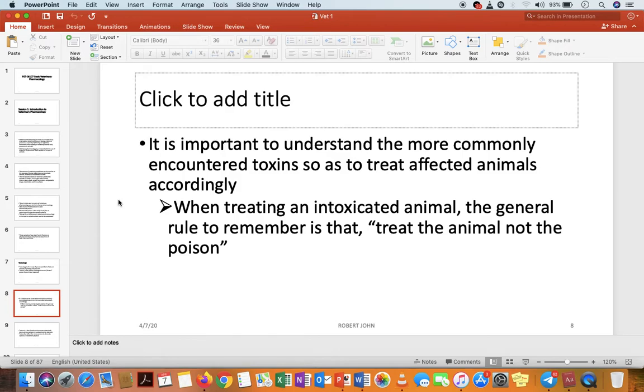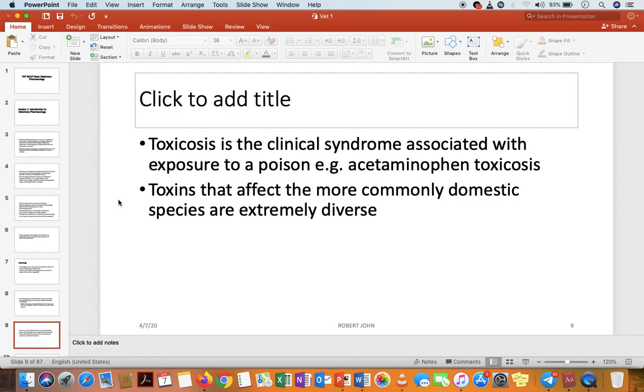So what we are saying here is when you are treating an animal and the animal is intoxicated, do not focus on the poison directly, but on how to deal with the animal to eliminate the poison. That's a good approach and a good general rule to remember when dealing with these intoxicated animals. Then there is toxicosis.